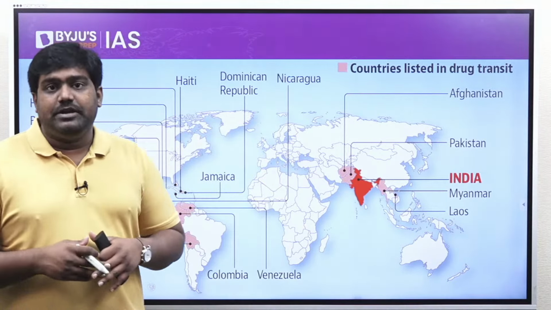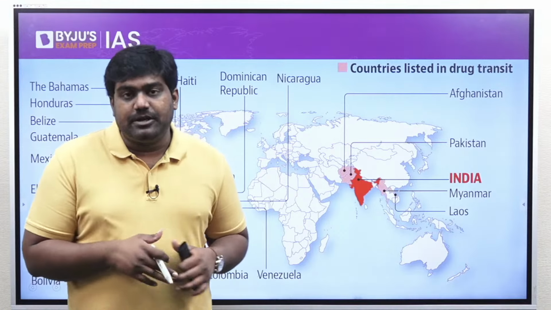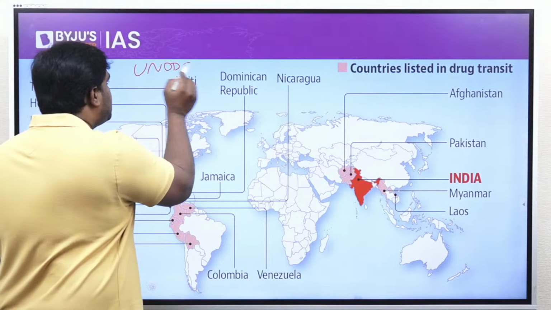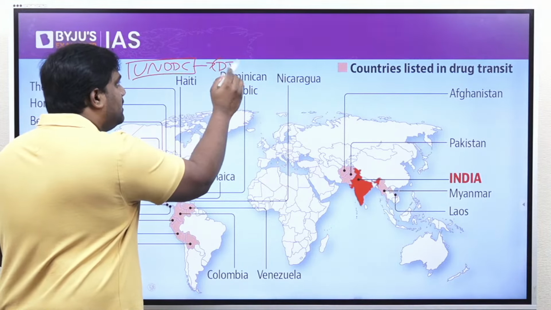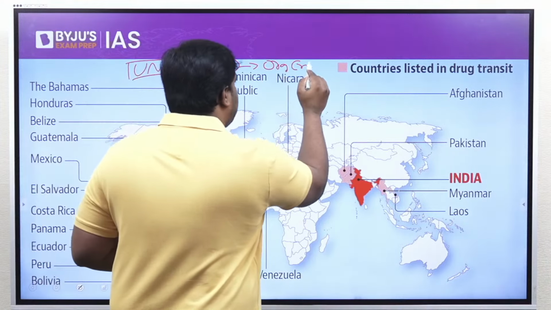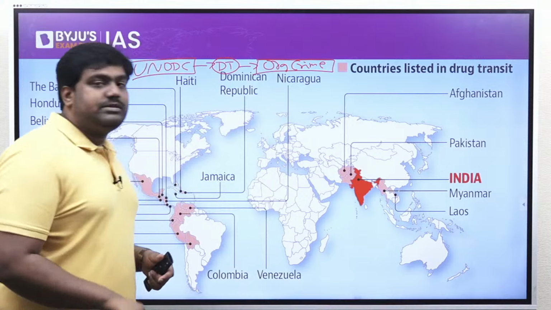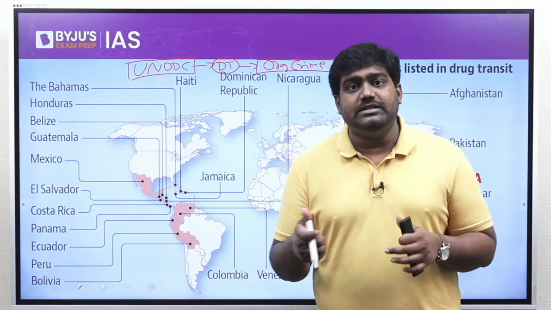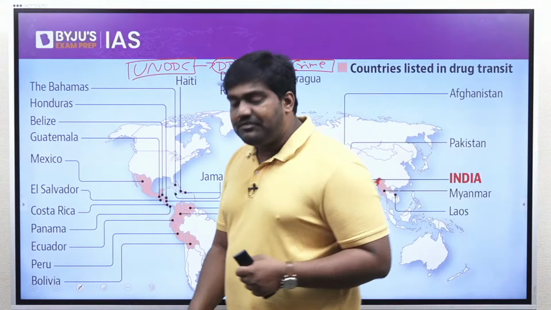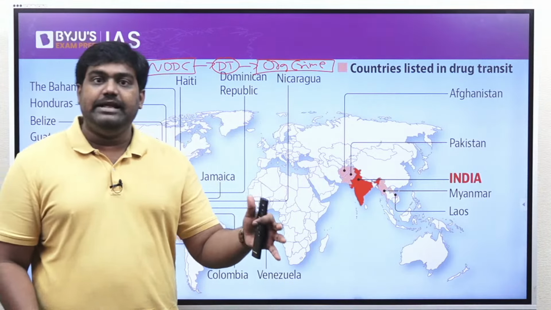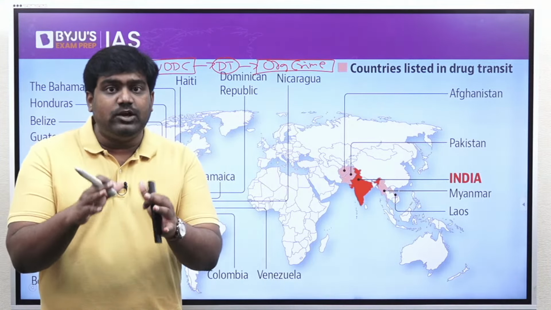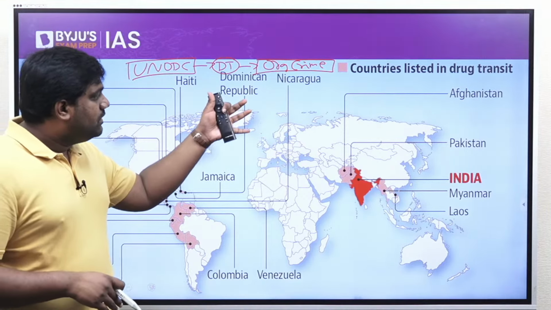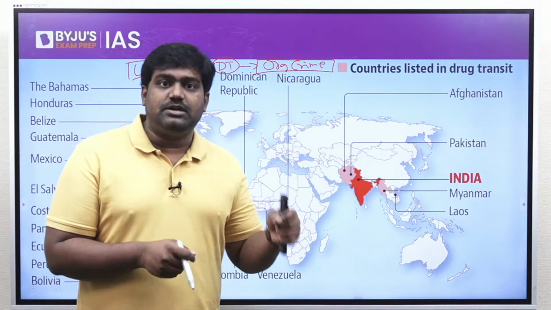See, this map you're seeing over here has been provided by the UN Office on Drugs and Crime. The mandate of this office is to fight drug trafficking. And drug trafficking is a type of organized crime. It's an illicit activity that threatens global financial stability, and it is also a security threat. It's a national security threat for many countries because drug trafficking is closely linked with terrorism and insurgency as well. It is also closely linked with money laundering.